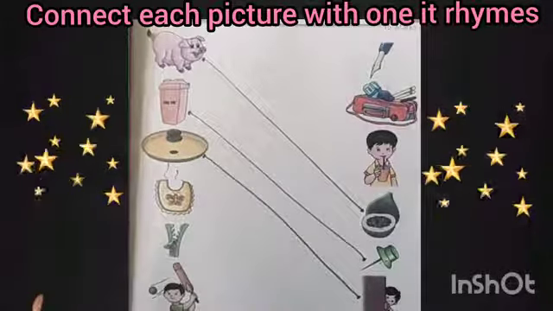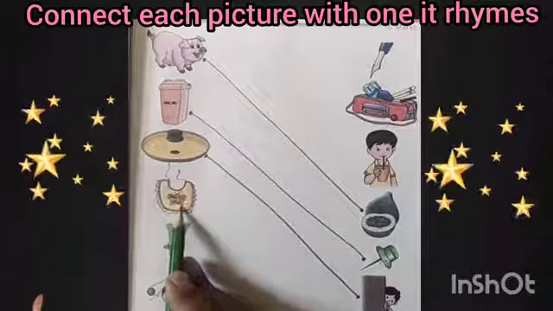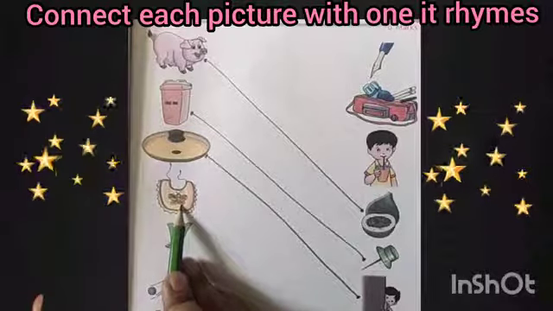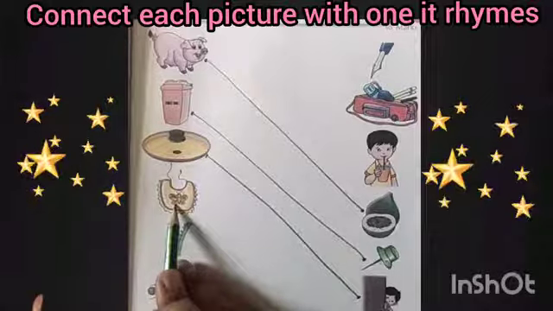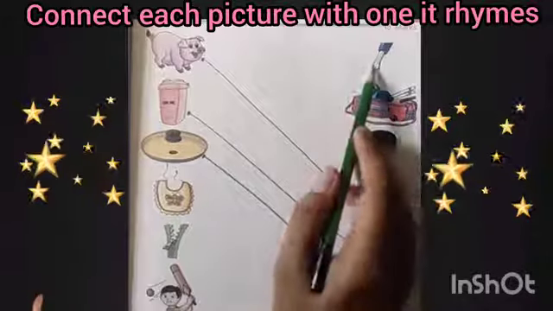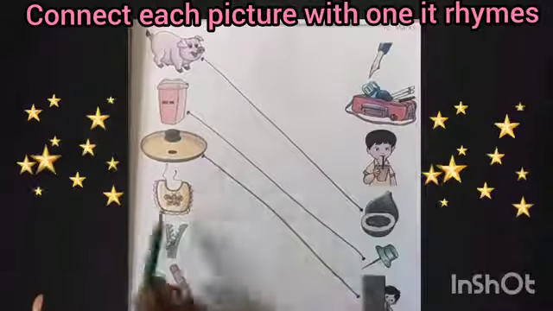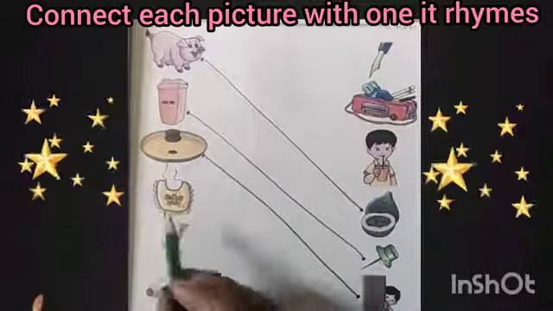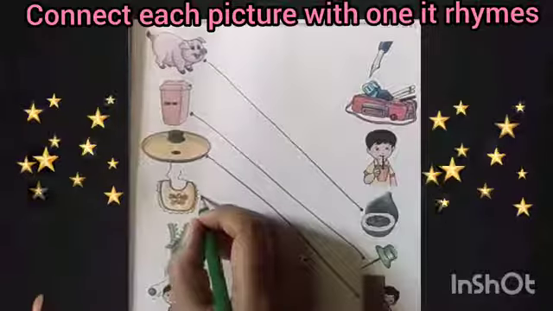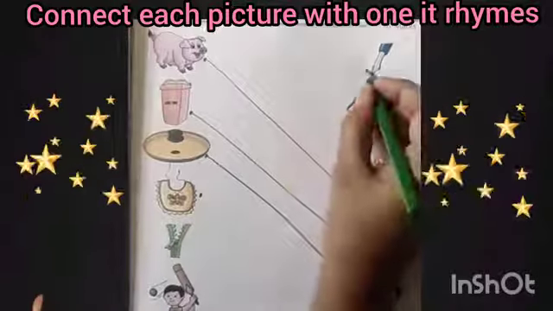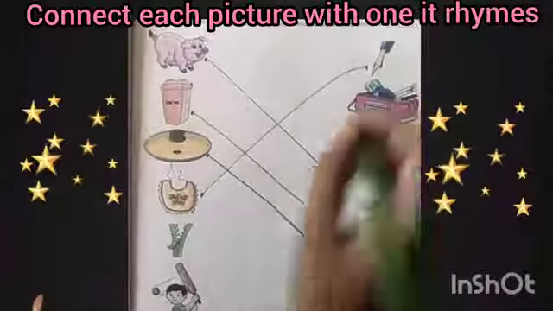Now let us see the next picture. This is the picture of bib. Bib. Now we will find out the picture of "ib" sound. See, this is the picture of nib. Nib. And this is bib. Both pictures are of "ib" sound. So we will match bib with nib like this.